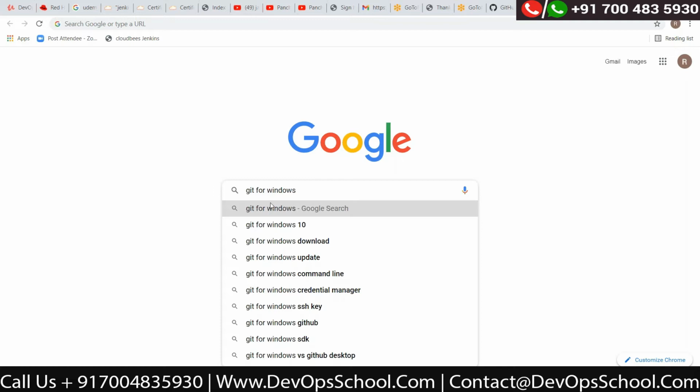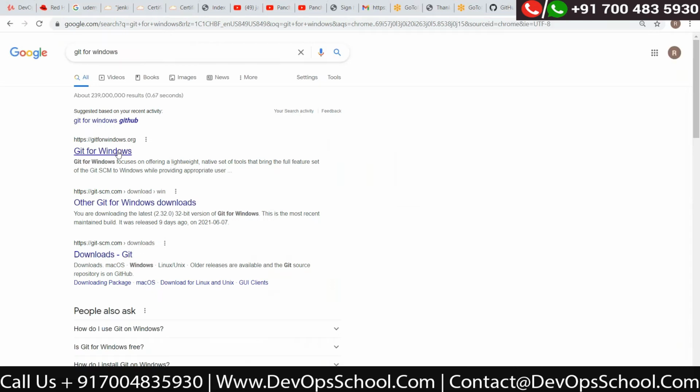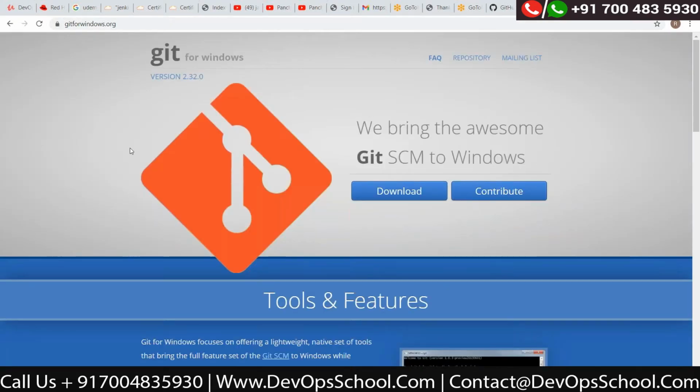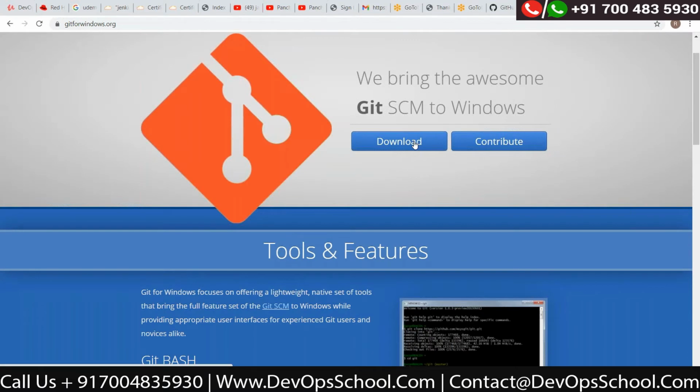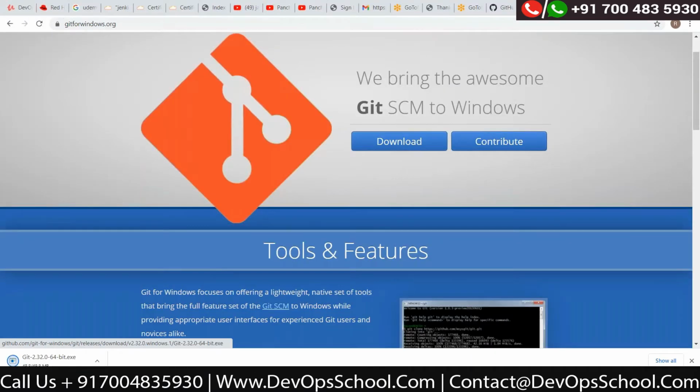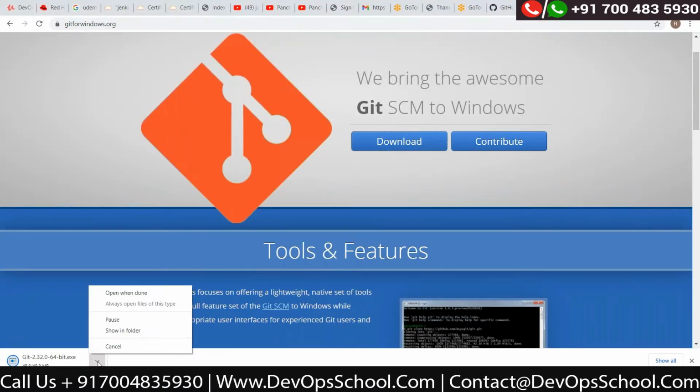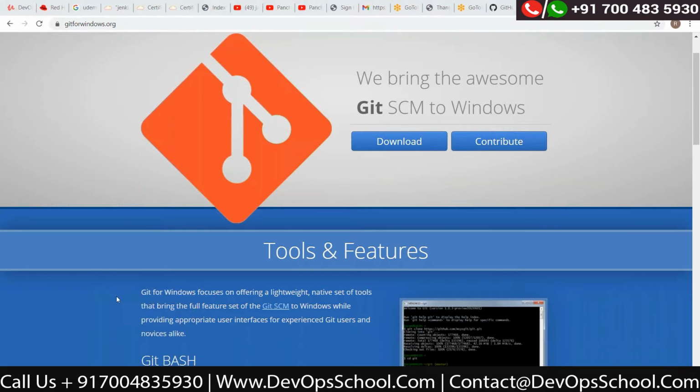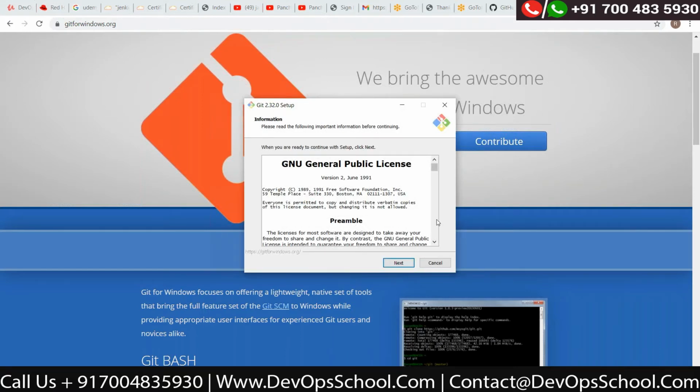This is a Windows machine, right? Yes. Git for Windows, click it. See, download. Once you want to set it up, just execute it. Double click this and it will start deploying Git for Windows.